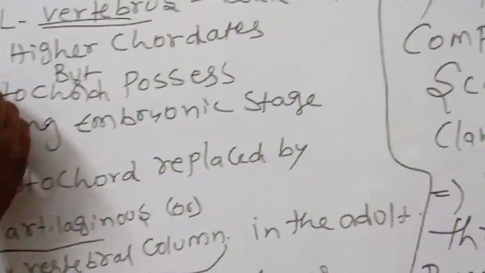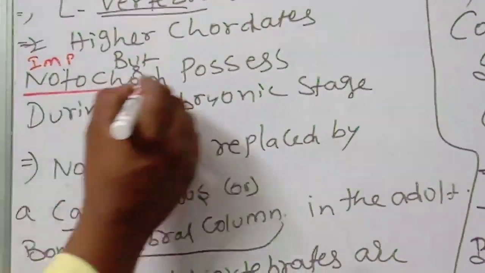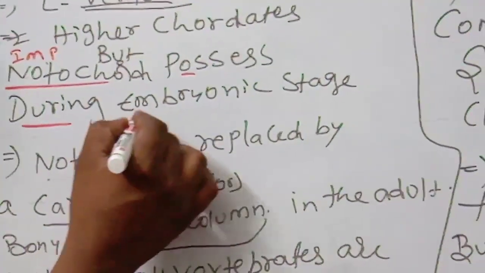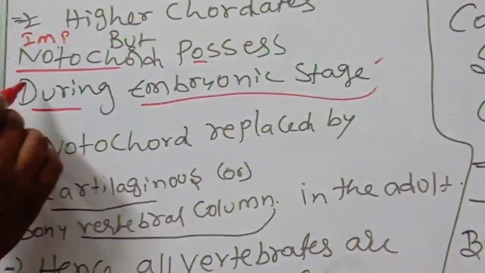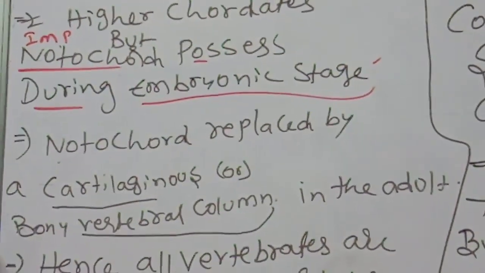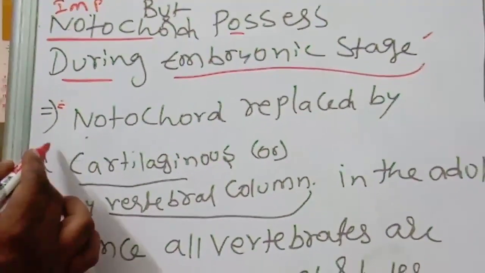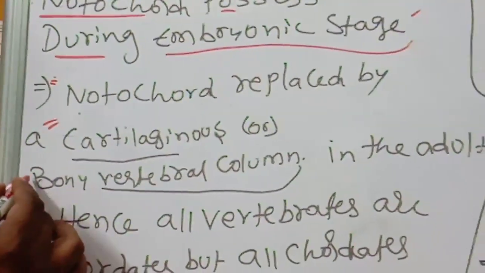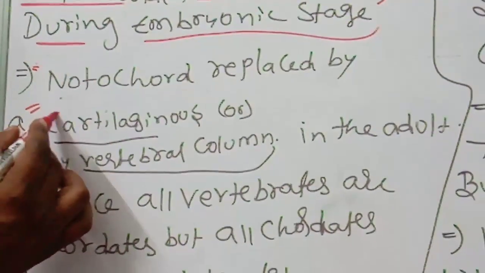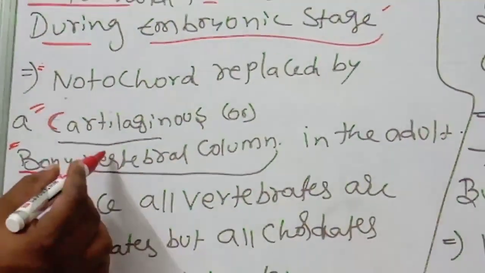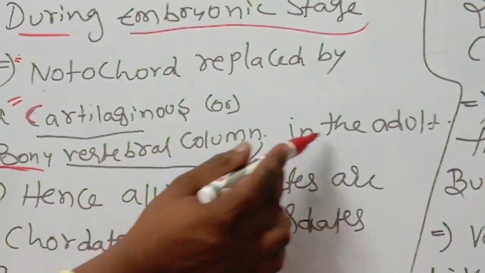But one important point to remember: the notochord is possessed during the embryonic stage only. Then that notochord is replaced by a cartilaginous or bony vertebral column in the adult.